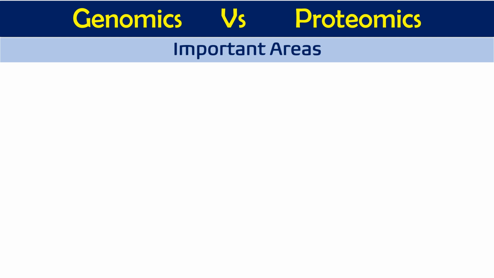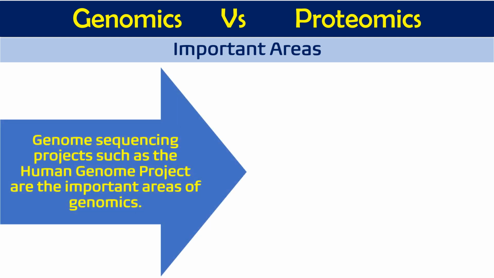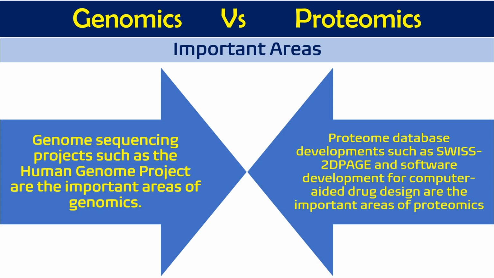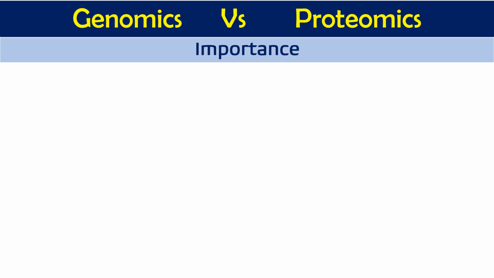Then another difference is their important areas. Genome sequencing projects such as the Human Genome Project are an important area of genomics. When we talk about proteomics, proteome databases developed such as Swiss 2D-PAGE and software developed for computer-aided drug designing are the important areas of proteomics.